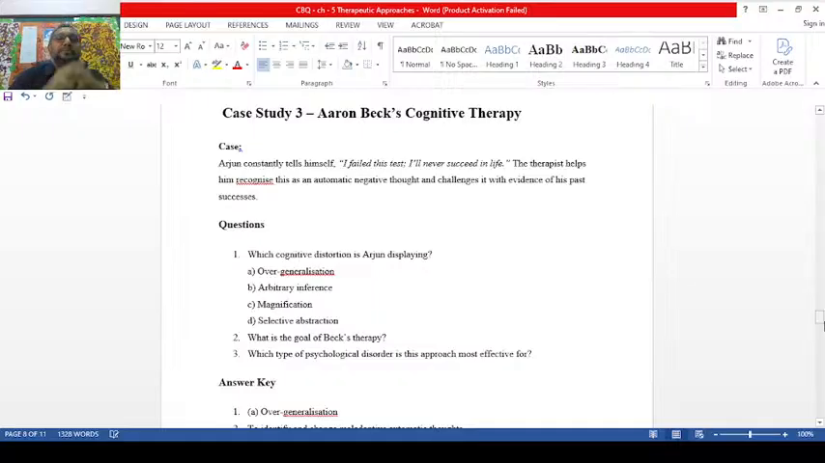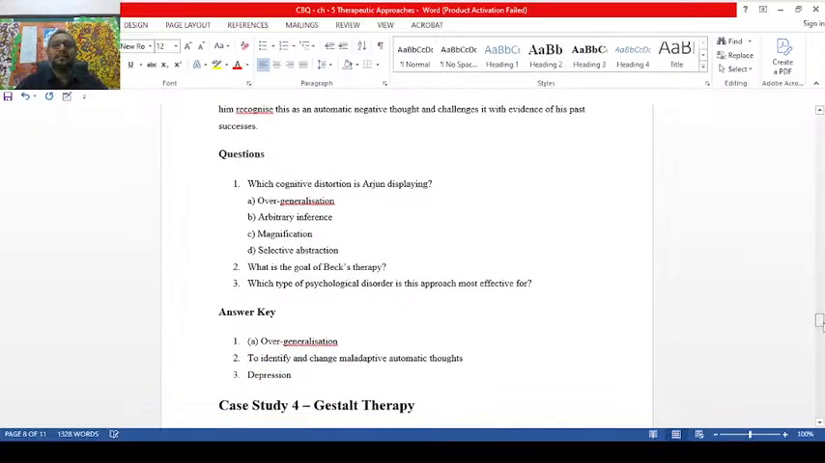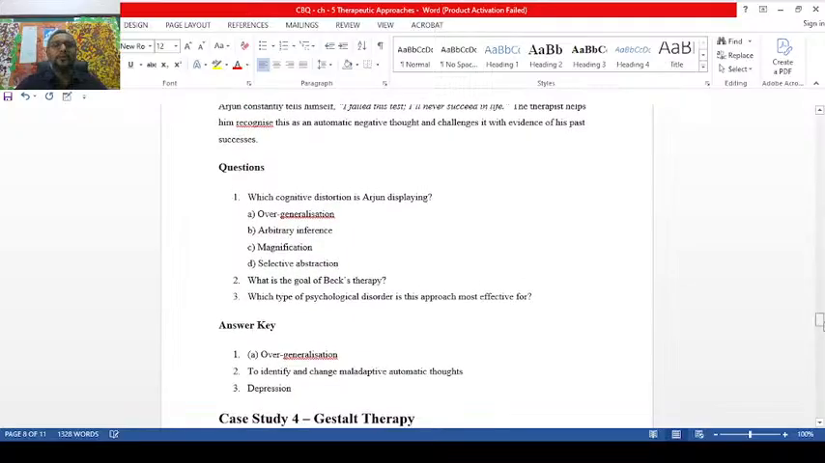The therapist helps him recognize this as an automatic negative thought and challenges it with evidence of his past success. Yes, in the past also you failed, you got low marks, but you passed. Why do you take it this way? You have to motivate. Which cognitive distortion does Arjun display here? Overgeneralization, or you can use the word dichotomous thinking.